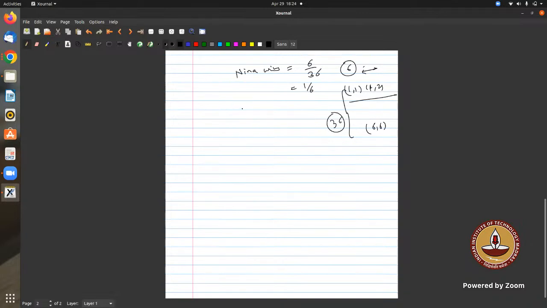What is the probability that Sam wins? That is 5 by 36. So what will happen if Nina starts the game? Either she wins with probability 6 by 36, so she will win the game.